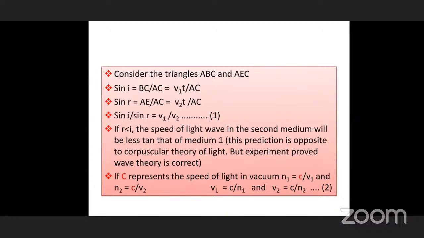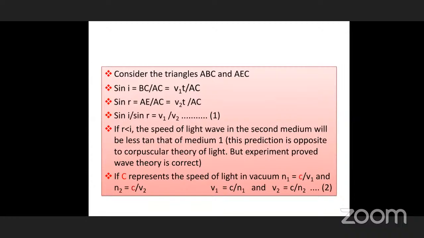If R is less than I, as you see in the diagram, R is less than I that we have taken, so the speed of the light wave in the second medium will be less than that of medium 1. This prediction is opposite to the corpuscular theory of light. So according to this, sin I by sin R should be a constant, V1 by V2. V1 is a constant, V2 is a constant. V1 by V2 should be a constant, meaning R should be less than I.